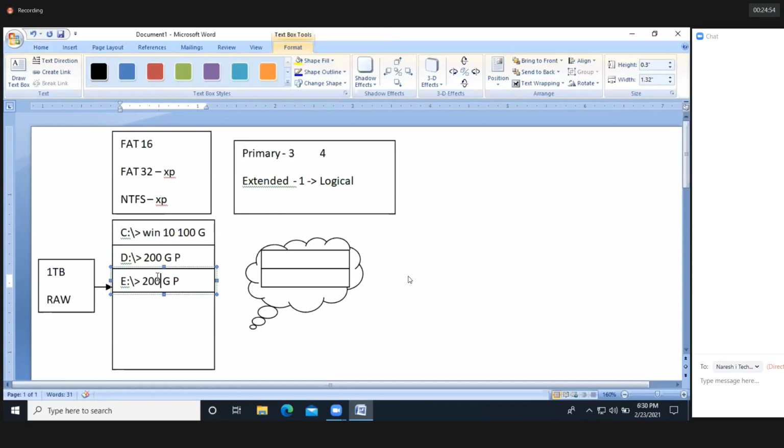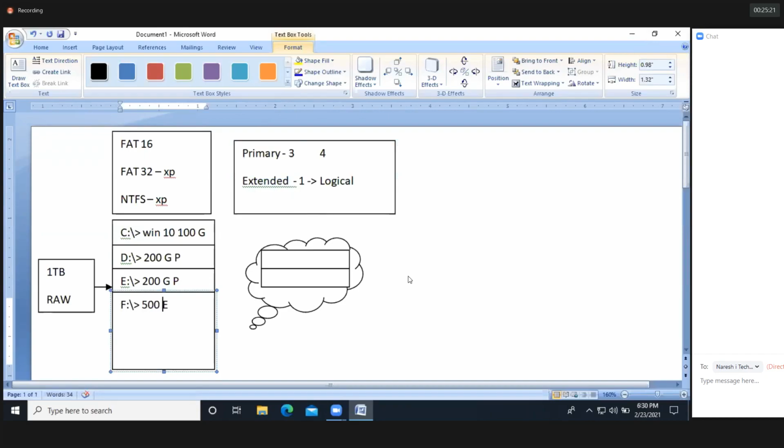So total 500 GB I utilized, and we'll have 500 GB more free space. Now in this remaining 500 GB, I'm going to convert it into an extended partition. So this is extended F colon. It's an extended partition, so the total 500 GB is extended now.